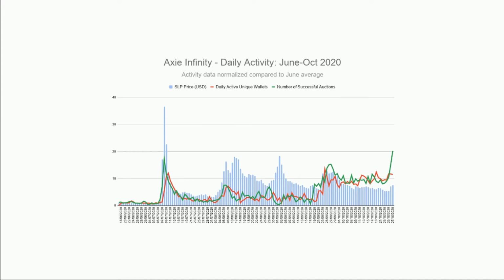So anyway, that was data I thought was interesting. I thought it was worth doing a video about, even though I've been doing quite a bit about AXIE Infinity. I still think it is a game that is capable of enduring a lot of data analysis because there's always stuff going on. It's just happened in the last couple of days. This explosion in successful auctions. I'm seeing all-time highs in daily actives as well, unique wallets. So keep an eye on that.